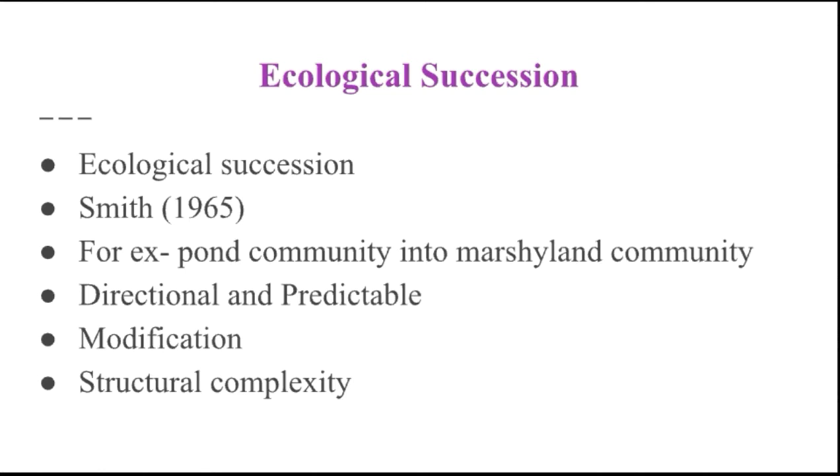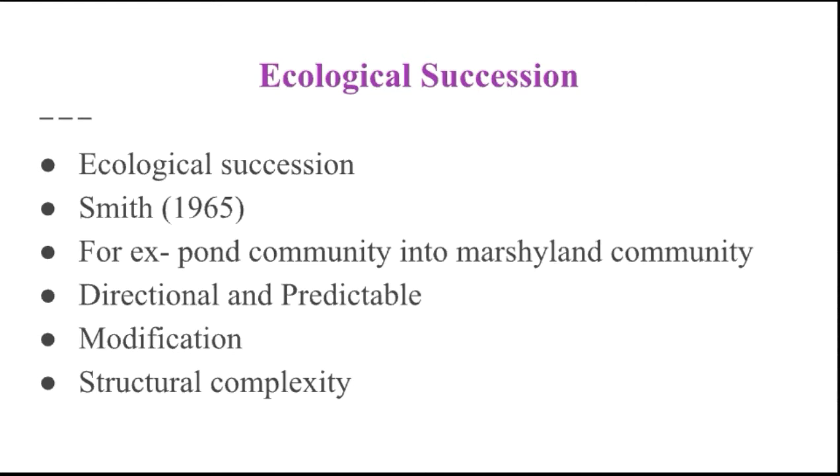It means the complete transformation of one ecosystem into another ecosystem. If there is a lake or a pond ecosystem, that pond ecosystem will be converted into a forest community.